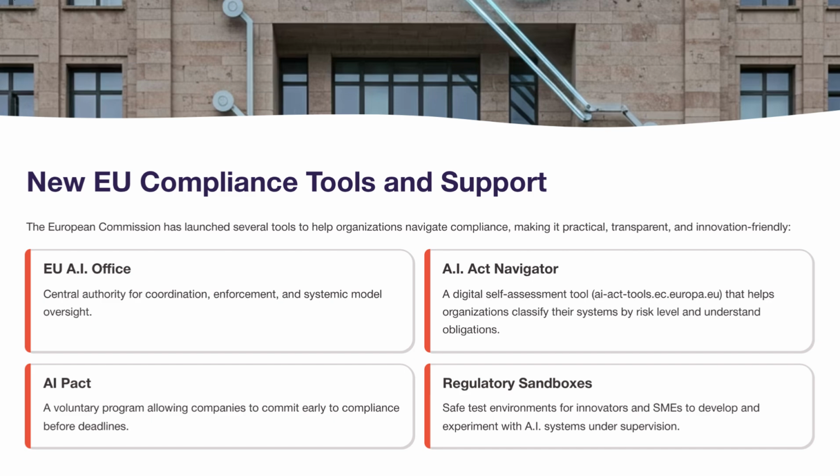AI Pact: a voluntary program allowing companies to commit early to compliance before deadlines. Regulatory sandboxes: safe test environments for innovators and SMEs to develop and experiment with AI systems under supervision. These tools aim to make compliance practical, transparent, and innovation-friendly.